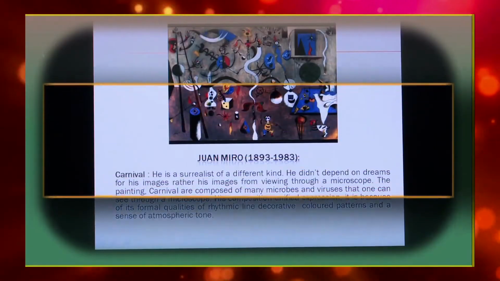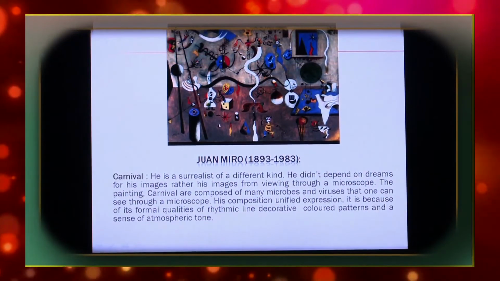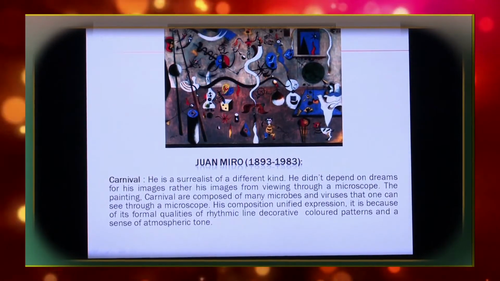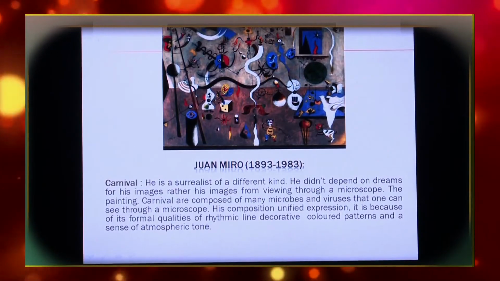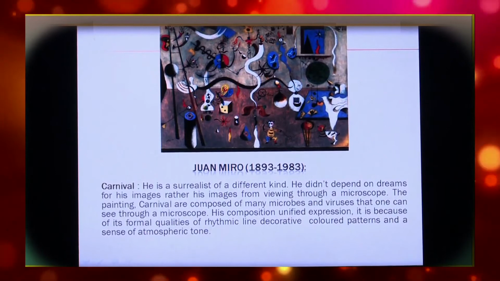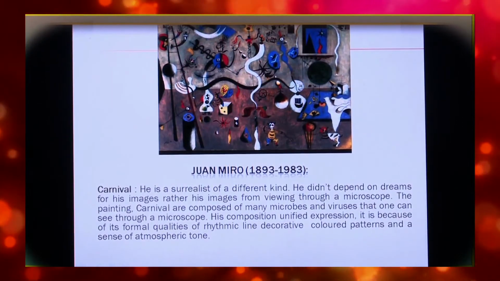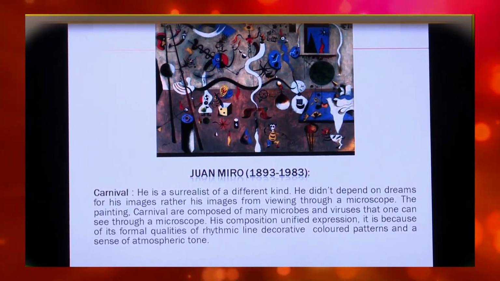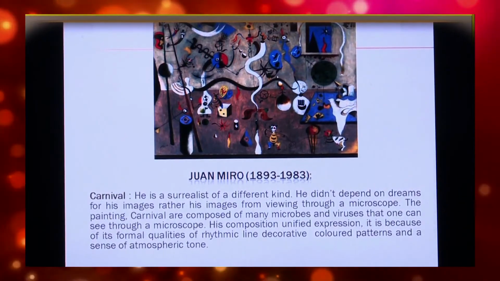Joan Miro, his masterpiece Carnival. He is a surrealist of a different kind. He didn't depend on dreams for his images; rather, his images came from viewing through a microscope. The painting Carnival is composed of many microbes and viruses that one can see through a microscope. His composition has unified expression because of its formal qualities of rhythmic line, decorative colored patterns, and a sense of atmospheric tone.